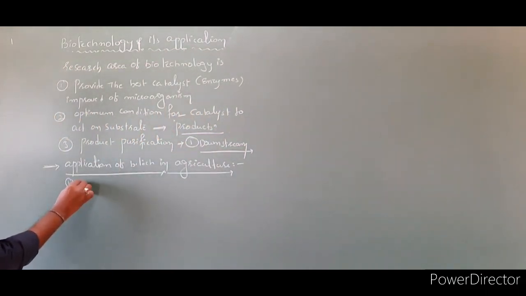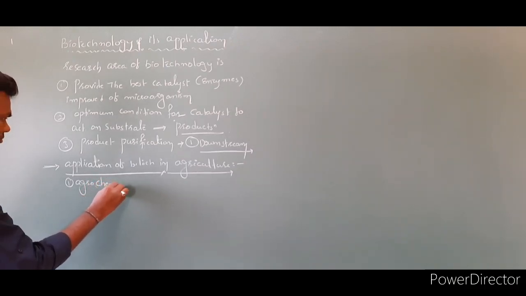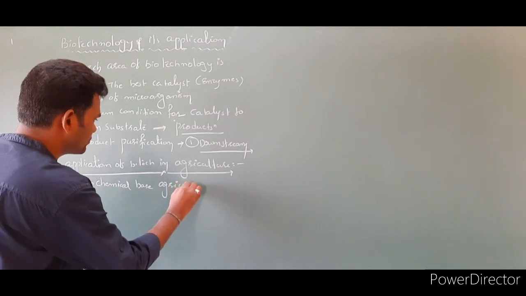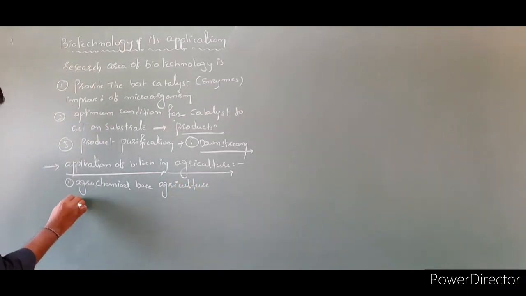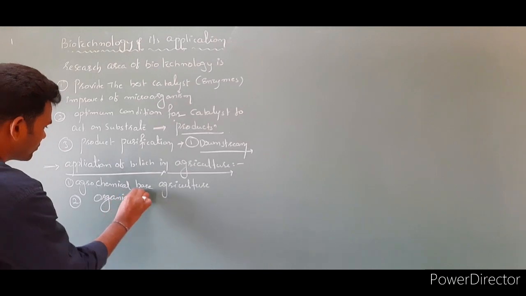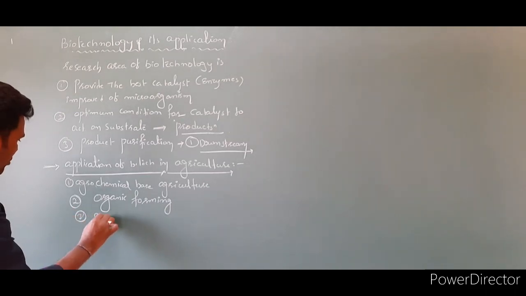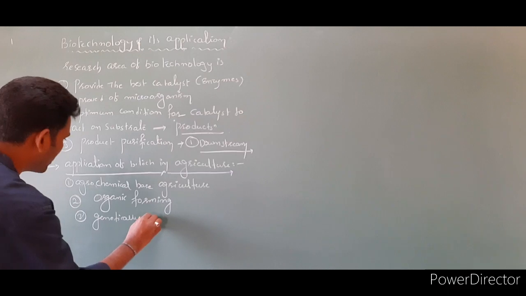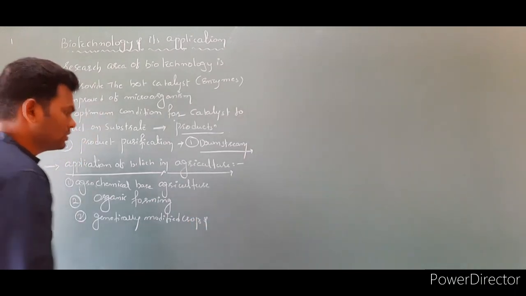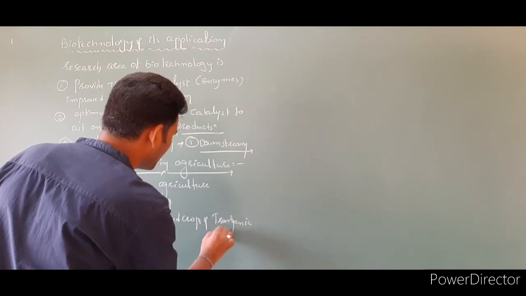First one is agrochemical based agriculture, and next one is organic farming, and third one is genetically modified crops or transgenic plants.